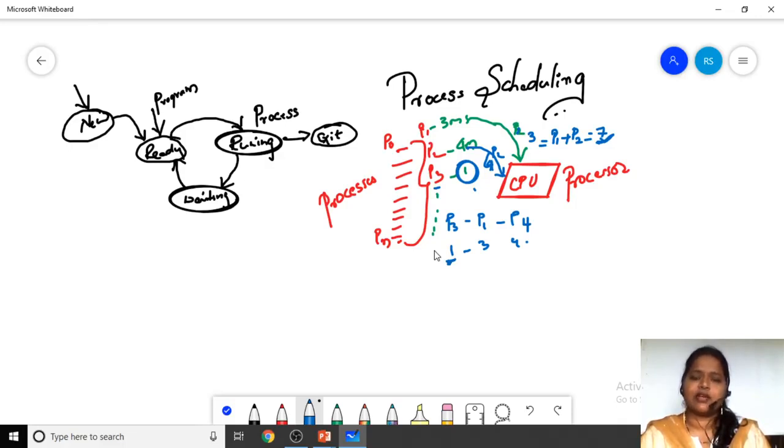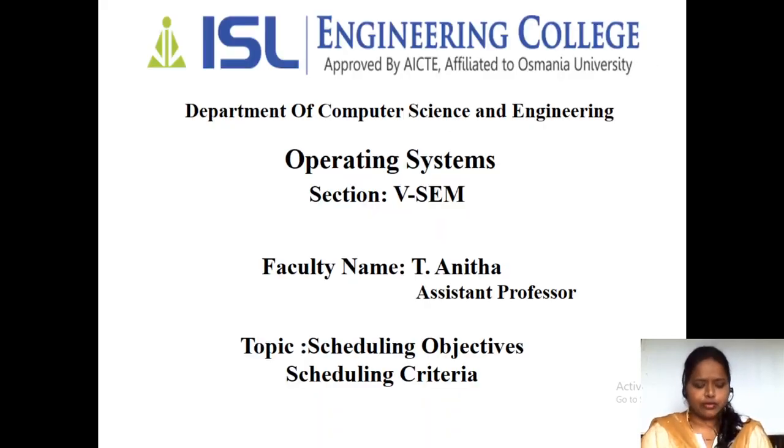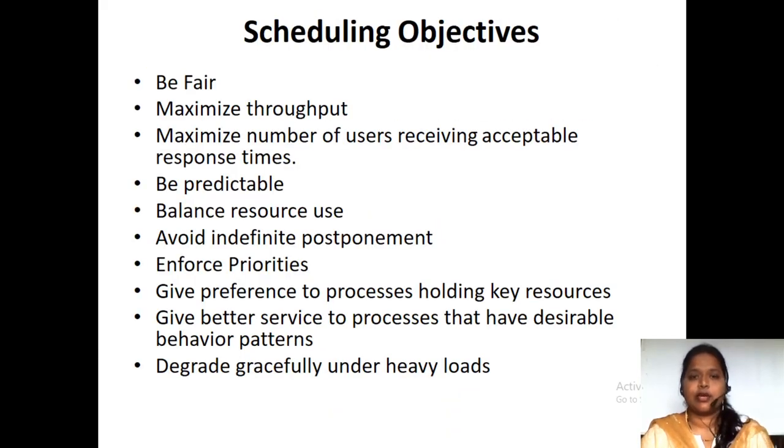We have different scheduling algorithms and different scheduling objectives, like how to achieve proper scheduling and what the objectives of proper scheduling are. To achieve proper scheduling, what different criteria and different times we are going to have, everything we'll see in this session.